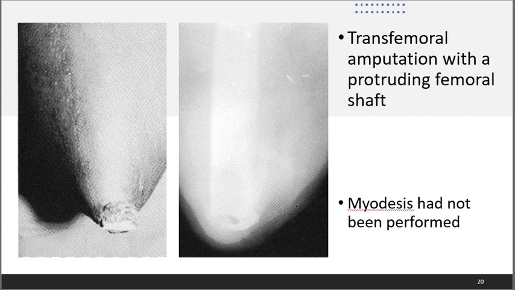Here you can see a patient having transfemoral amputation, and here the myodesis has not been performed, and the femur has migrated to the edge of the amputated segment, and there is no padding of the distal portion of the bone, and it protrudes out of the soft tissues.